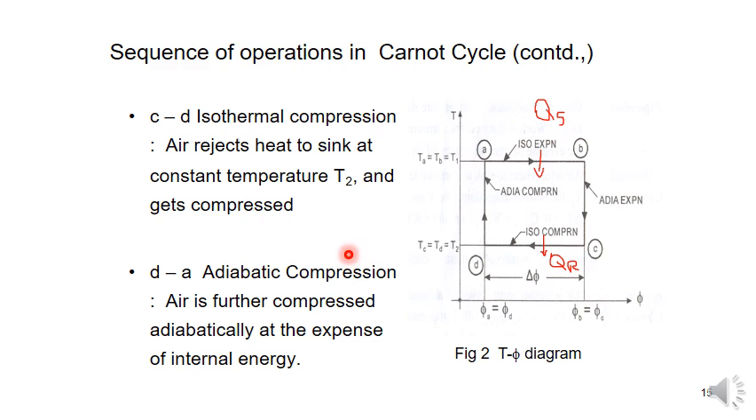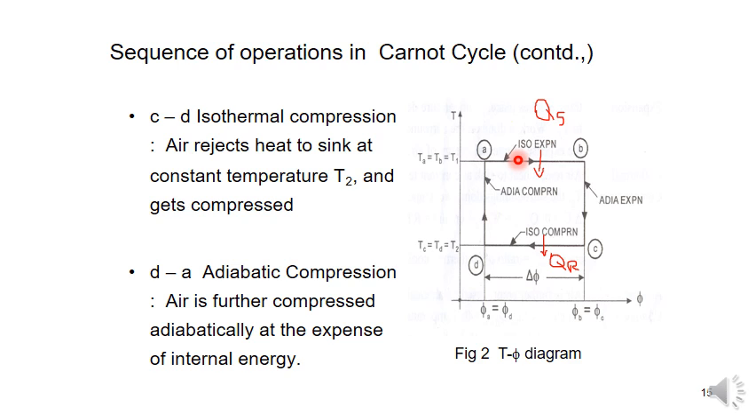Therefore we can say that the Carnot cycle is a reversible cycle and it has the highest possible efficiency. So again I am telling that there are four processes: A to B, B to C, C to D and D to A. A to B we call an isothermal expansion where heat is supplied from the source.